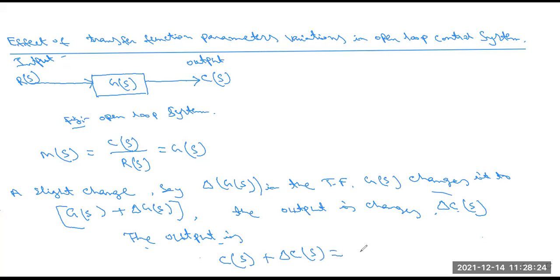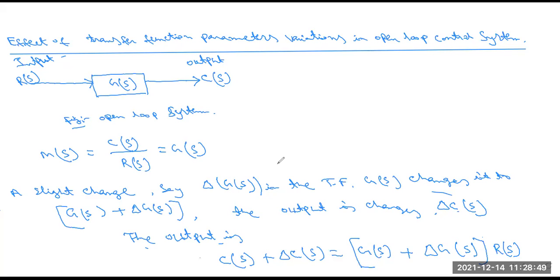This is equal to G(s) plus the change delta G(s), within brackets, into R(s). We know that we wrote here C(s) equals G(s) into R(s).